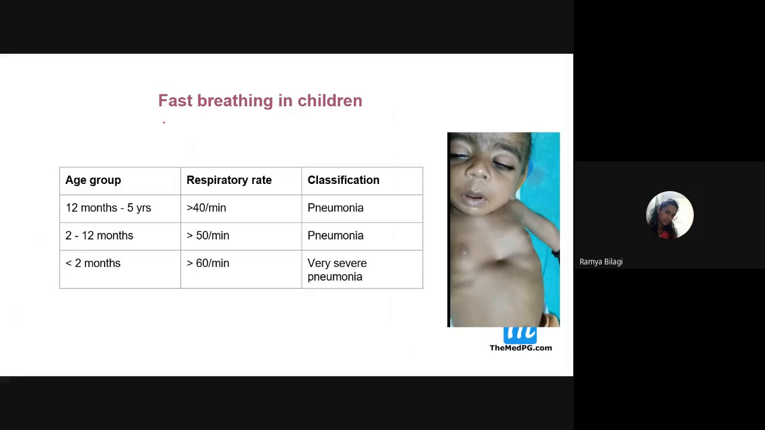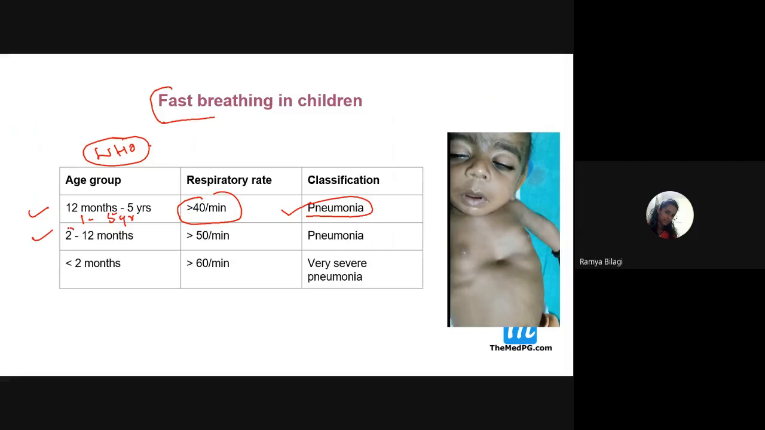Next, fast breathing. When do we say that the child is having fast breathing? These are the criteria given by the WHO, World Health Organization. Just remember them, because MCQs are asked related to this. If the child is 1 year to 5 years old, and the respiratory rate is more than 40 per minute, then you classify it as pneumonia. So you just observe the child. If the respiratory rate is more than 40 per minute, then it is pneumonia.